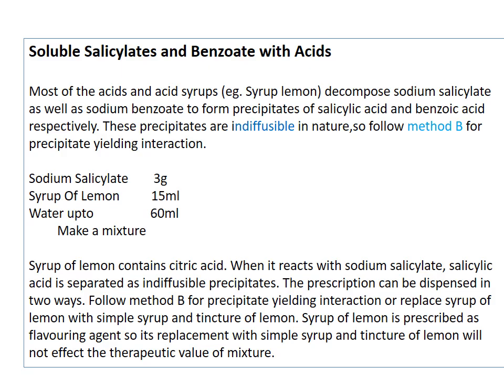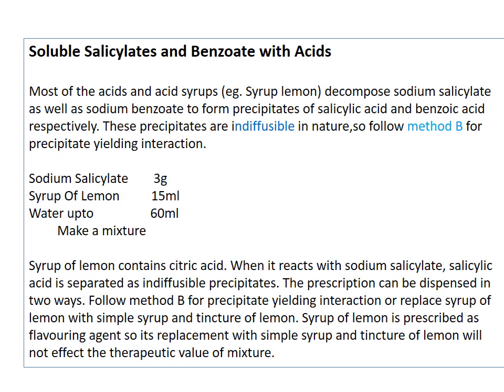For example, sodium salicylate 3 gram, syrup of lemon 15 ml, water up to 60 ml, make a mixture. Okay, so in this prescription one ingredient is sodium salicylate and the other ingredient is syrup of lemon.